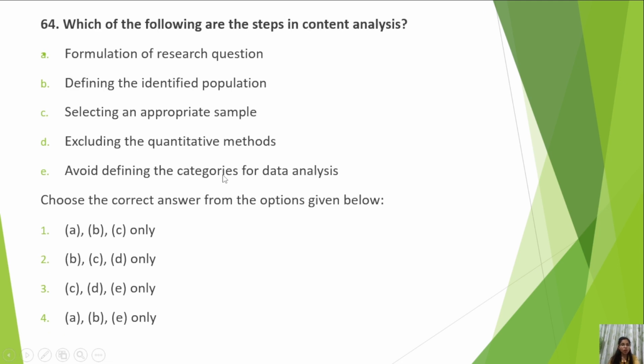Next is, which of the following are the steps in content analysis? Formulation of research question, defining the identified population, selecting an appropriate sample, excluding the quantitative methods, avoid defining the categories for data analysis. Now, which of the steps do we follow in content analysis? You don't have to tell the sequence, you just have to tell which of the following options are correct in content analysis. See, we formulate a research question in content analysis, yes. Define the identified population, yes. Select an appropriate sample, yes, of course we do that. Excluding the quantitative method, no.